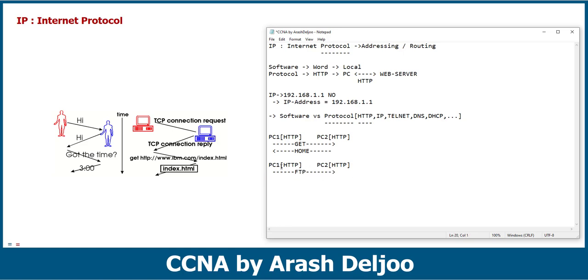Don't worry about the detail here. This is not a place for talking about the detail of protocols. We only need to know the general concept of the protocol.